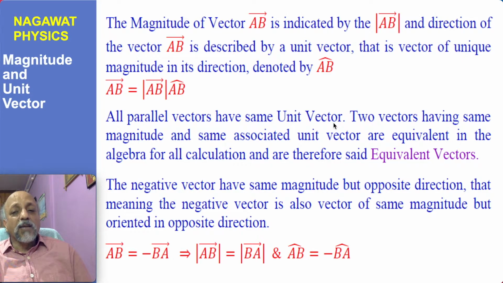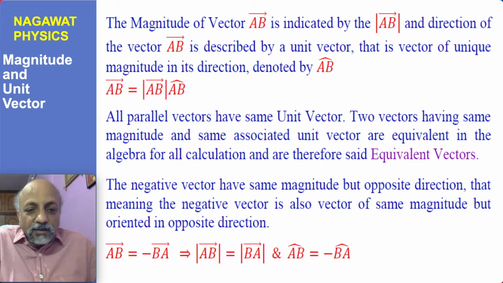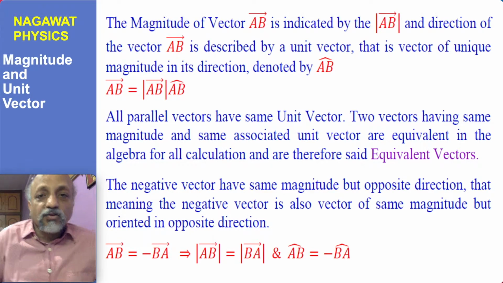They may have different magnitudes, but as pointed out earlier, two parallel vectors having same magnitude would be called equivalent vector, and the word equivalence here means equivalent as far as algebra is concerned. In algebra, you can replace one vector with another vector which is equivalent. So that you have understood.